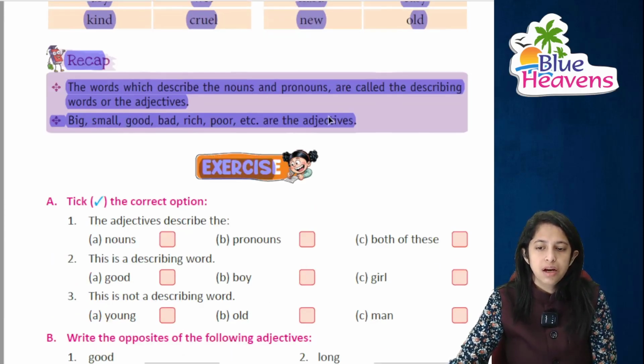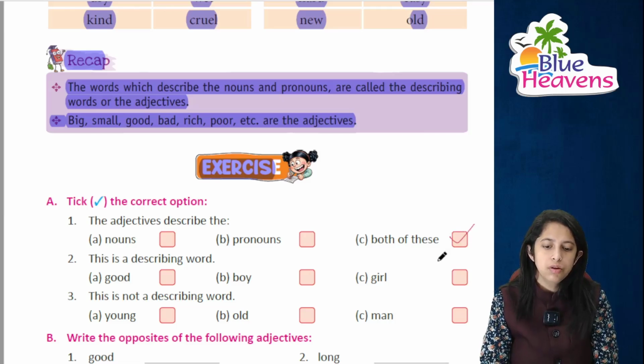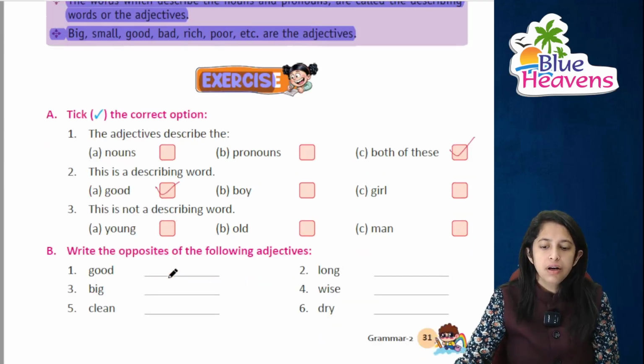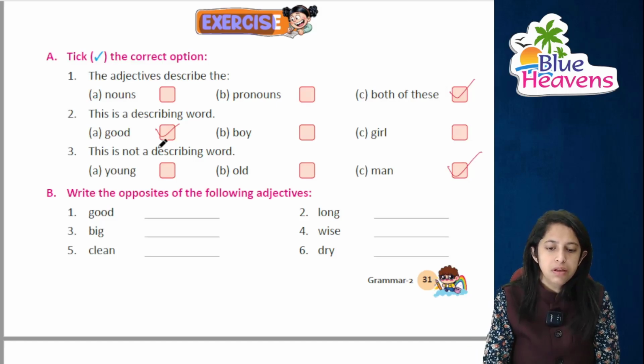Moving on to the exercise, first we'll be completing the correct answers, right? Adjective words किसको describe करते हैं, noun और pronouns दोनों को. This is the describing word, ये एक describing word है, that is good, right? This is not a describing word, that is man, right? You have to write down the opposite. Good का क्या होता है, bad, right?